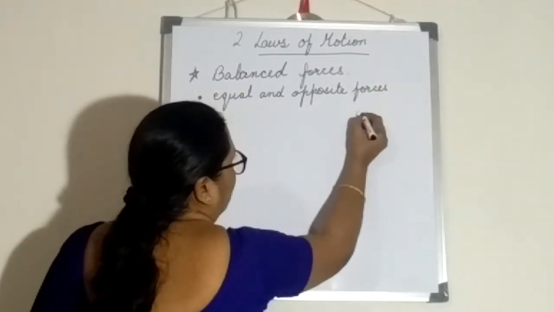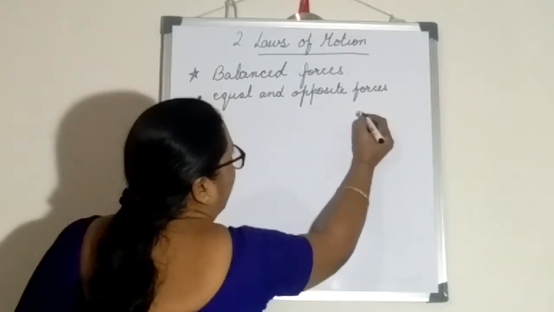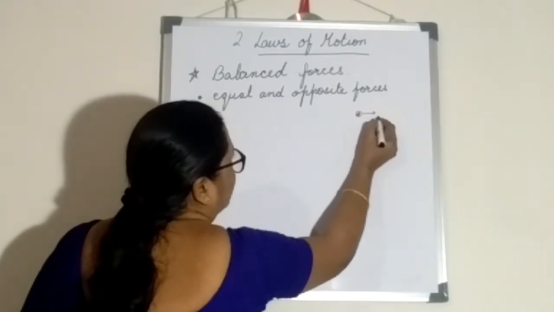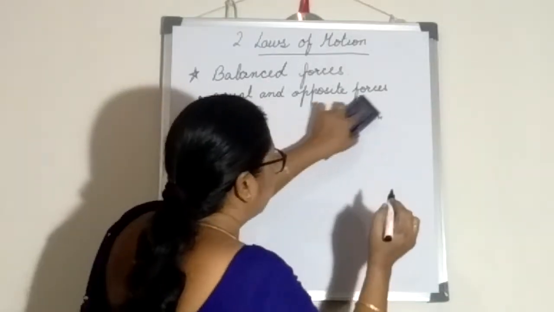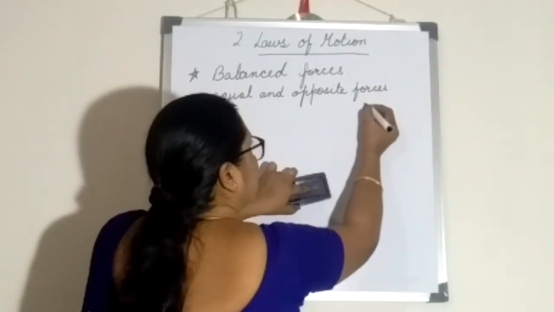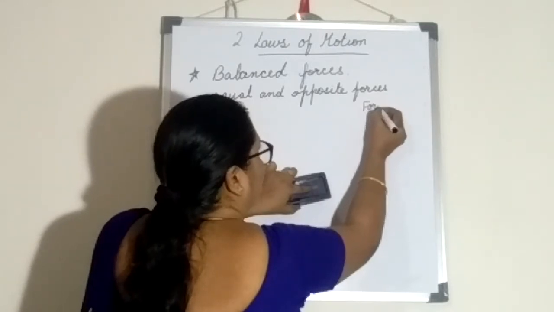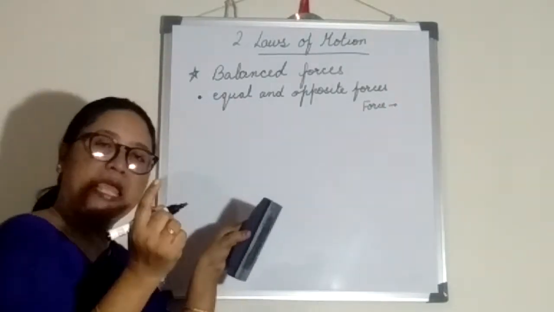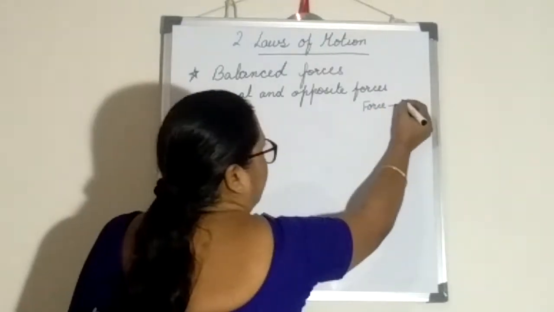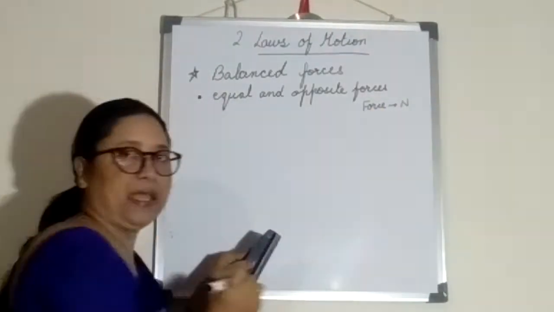Suppose this is one object. I am applying 1 Newton force here. In the previous chapter and previous classes you have read about force. What is force and what is the SI unit of force, children? The SI unit of force is Newton, denoted by capital N.